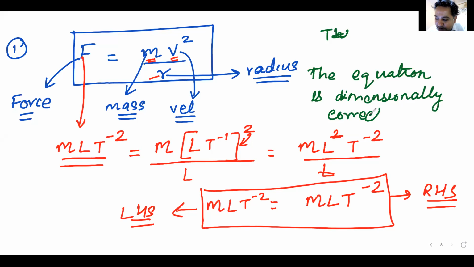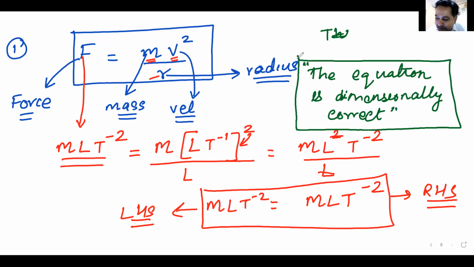Have you understood what I have written? This equation is dimensionally correct. By dimension, yes, Vignesh, dimensionally correct, but may not be physically correct. We'll come to that in the next class probably. What do you mean by dimensionally correct? And what do you mean by physically correct?